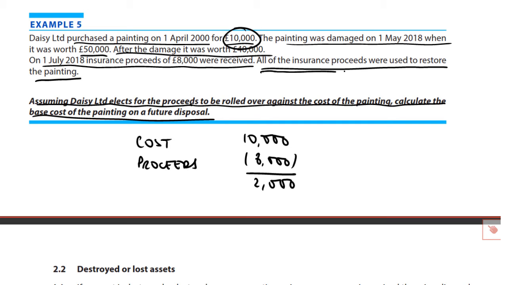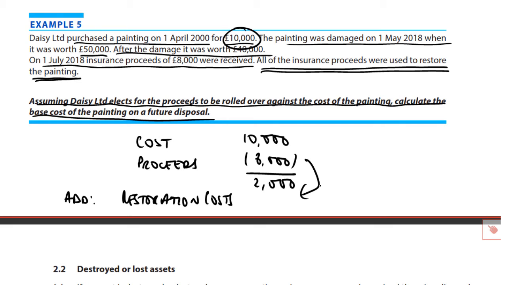If all of the insurance proceeds were used to restore the painting, it may mean that we spent not just the 8,000, we might have spent 9,000, 10,000, whatever it is, but we would also add in whatever those restoration costs were, those repair costs that we incurred, and whether that was the self-same 8,000 or a figure bigger than 8,000, we will add in those restoration costs to give us what then would be the overall allowable cost. That is only an issue, though, on the future disposal of that painting.